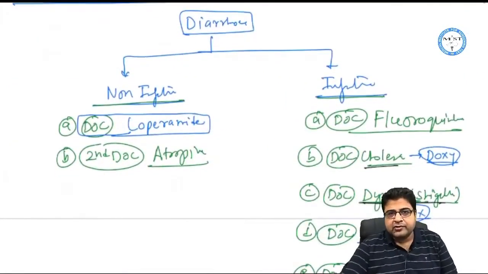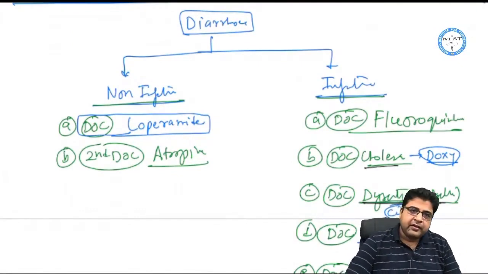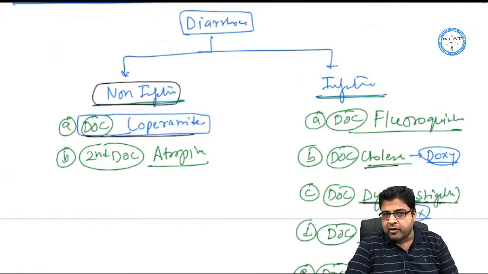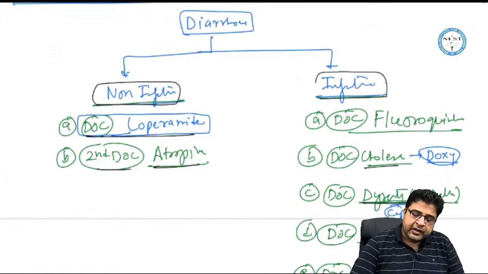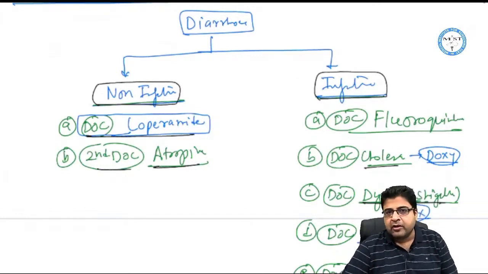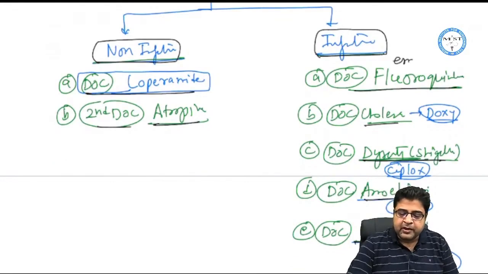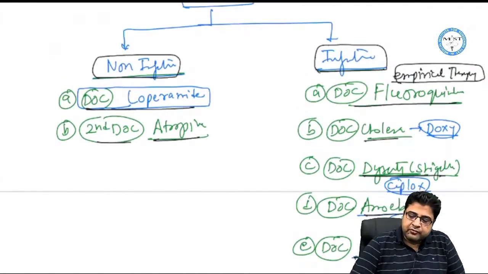Now the last topic in GIT was diarrhea. Diarrhea can be of 2 types: non-infective and infective. For non-infective diarrhea we give loperamide as the drug of choice, which is an opioid, and the second drug of choice is atropine. For infective diarrhea you have to give medicine according to the type of diarrhea. For example, if you have to just give empirical therapy, empirical means without knowing the bacteria, and you want to give some antibiotics, always give fluoroquinolones. So fluoroquinolones are the best medicines to be given over here.